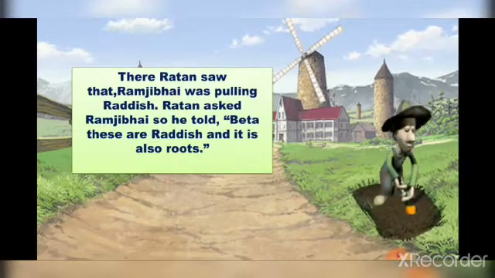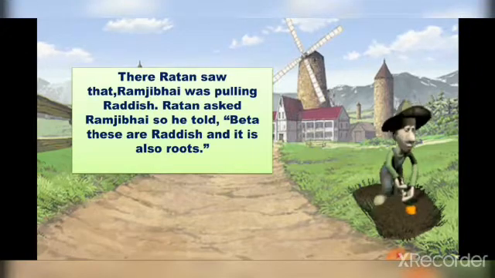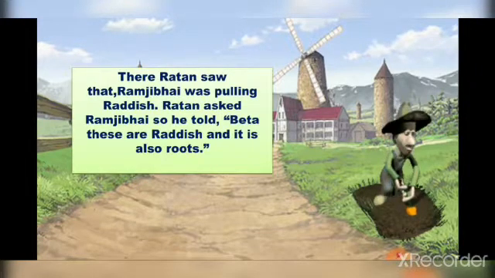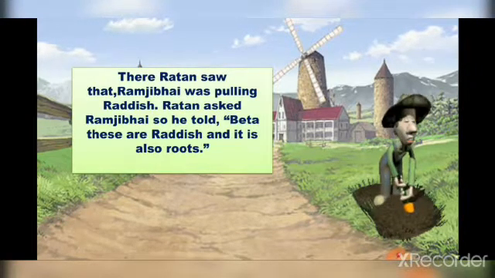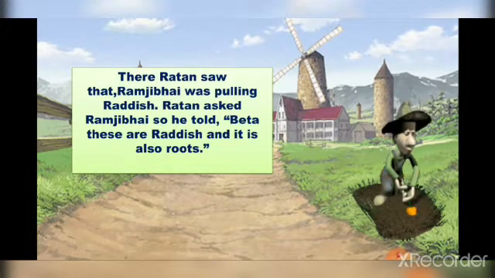After that, Ratan saw that Ramji Bhai was pulling radish. Ratan asked Ramji Bhai. He told her, Beta, these are radish and it is also a root. So here we can see Ramji Bhai is pulling